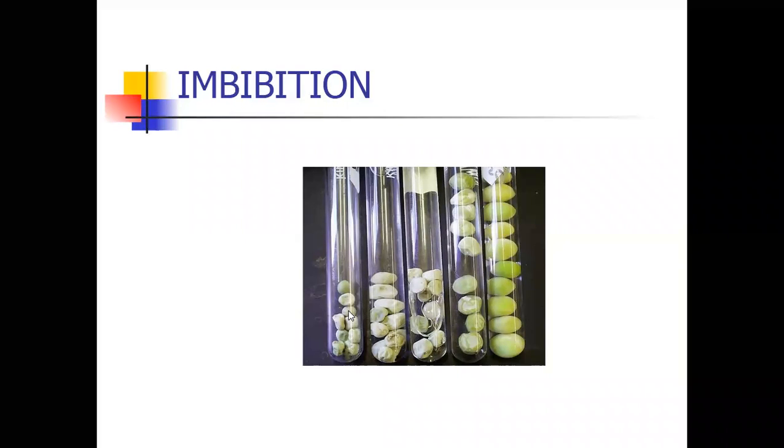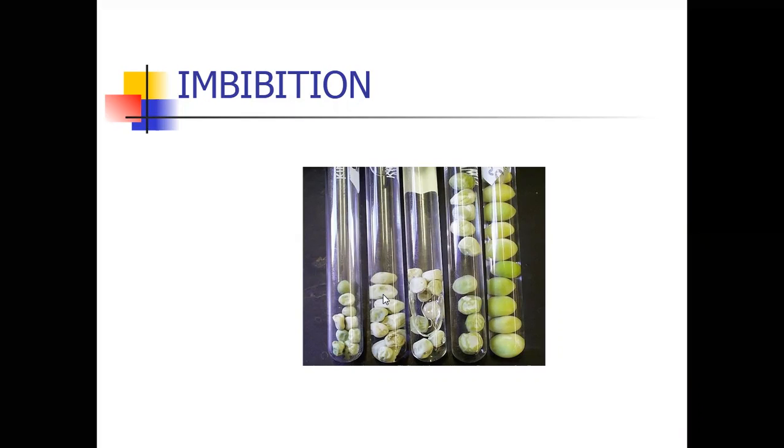Dry seeds belong to plants. The seed is one of the plant parts. So seed cells have water absorbing capacity.